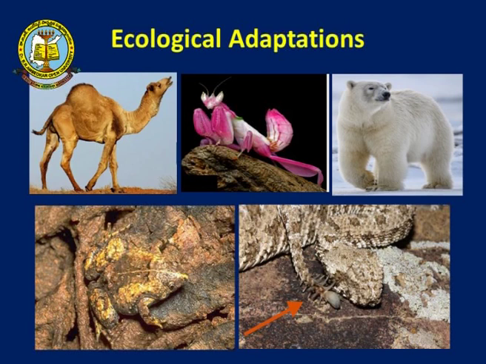You can see something like a flower over there, but that is not a flower, it is a praying mantis which looks like a flower. It adapts itself or mimics a flower so that it can hold on to its prey. And of course, the polar bear, how they survive in these Arctic regions, and the frog over there, you can see how it has adapted itself, mimicking its surroundings, and of course, the desert poisonous snake, how they catch the prey and eat.